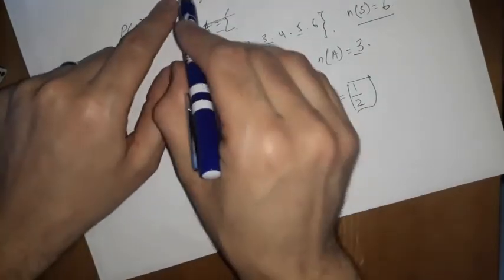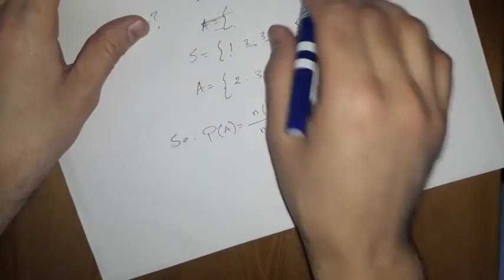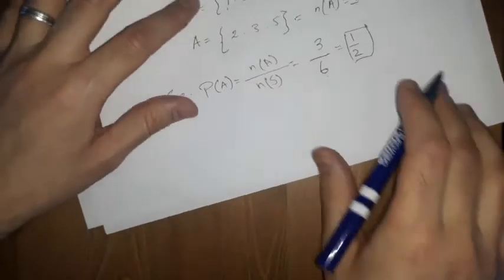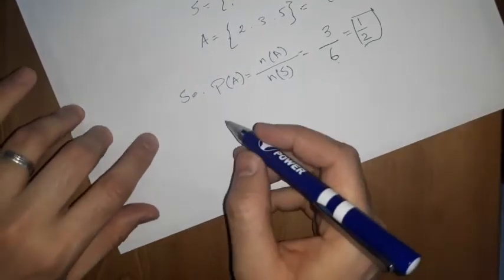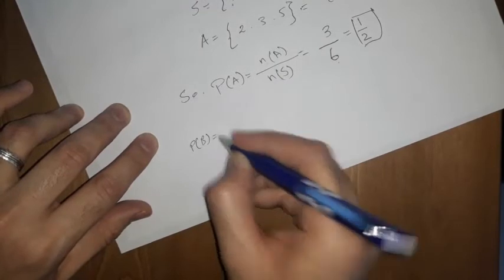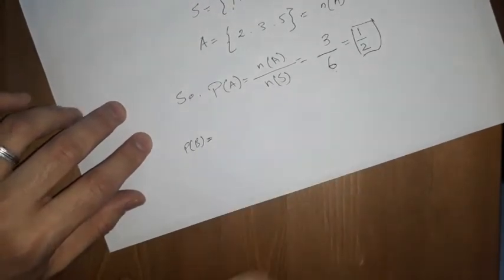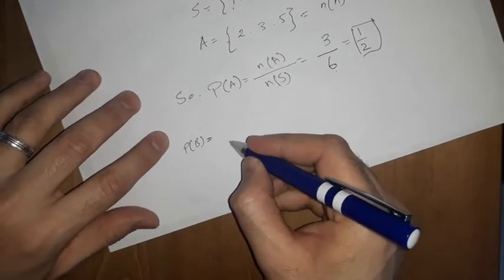And the event B is rolling an even number. So let's try to find the probability of B. For the probability of B, we need to find the set of B. What is the set of B?